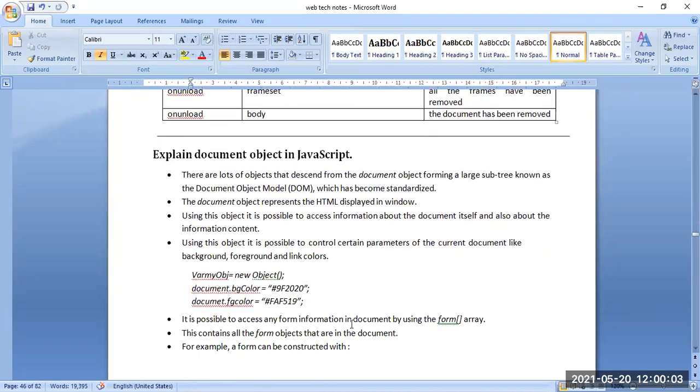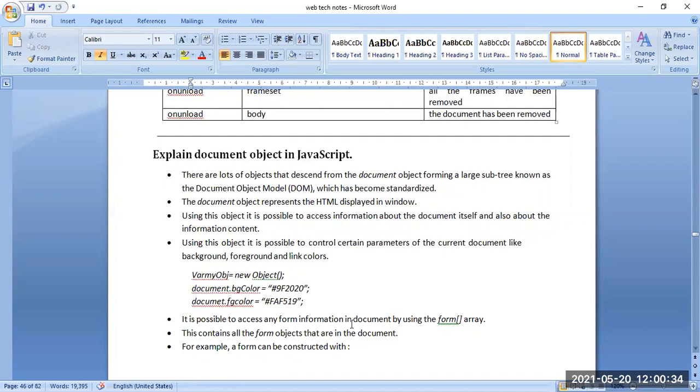Here an example is given of how to control the parameters of the current document. My object is created here, and then document.bgColor, the object, method and property name. So the object method is document and bgColor, then you mention the value. Then document.fgColor, the foreground color, and the value is mentioned. This is how it is written to control the content parameters.